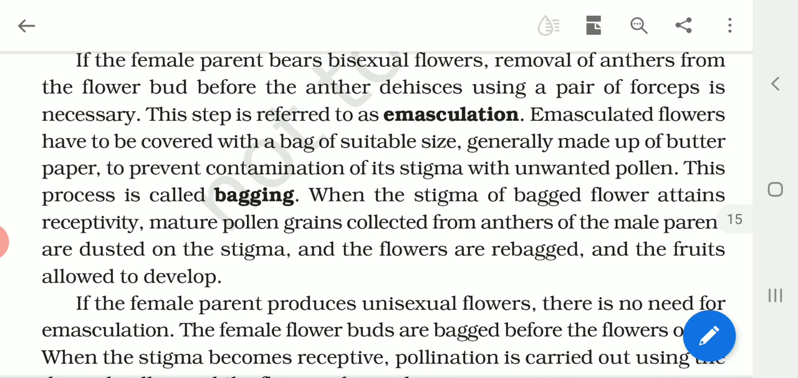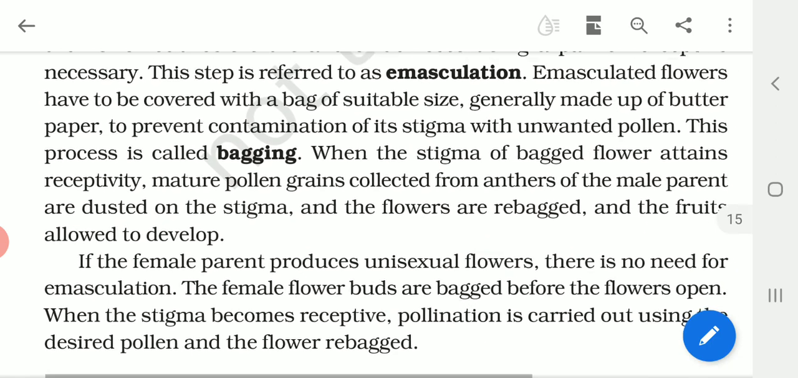What is the advantage of this bagging? When you cover the flower with the butter paper, you are preventing the stigma from unwanted pollen grains, and you are preventing the contamination of the stigma. Since the air may bring different types of pollen grains onto the stigma, you prevent it. So this is how we can do this.